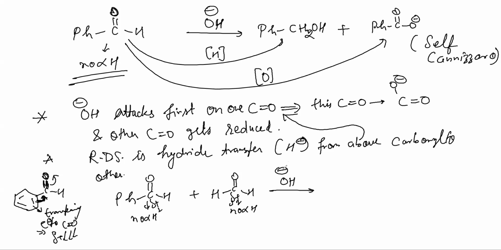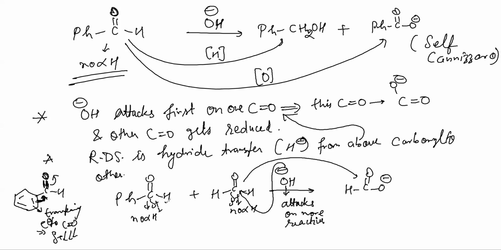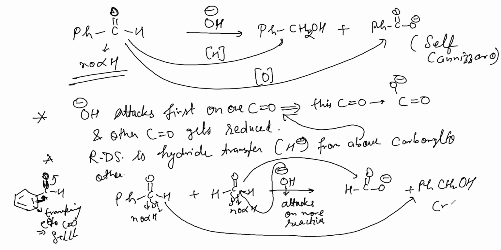So tell me now, OH minus will attack where? Formaldehyde. Yes, attacks on more reactive. Whatever is more reactive. I'm not saying formaldehyde. So OH minus will attack here. So this will oxidize to HCOO minus directly. So other one will be what? PhCH2OH. That's it. Product. Clear? We call it cross Cannizzaro.